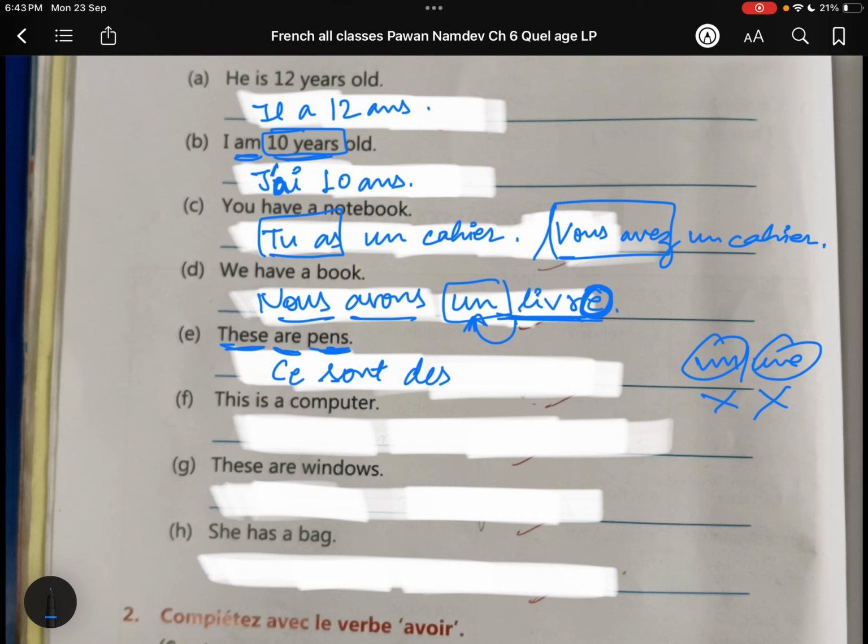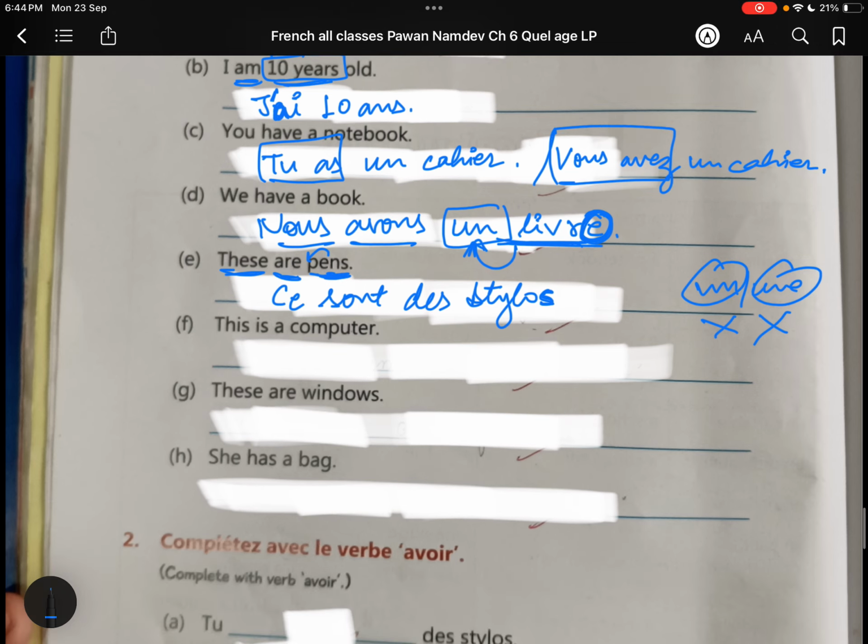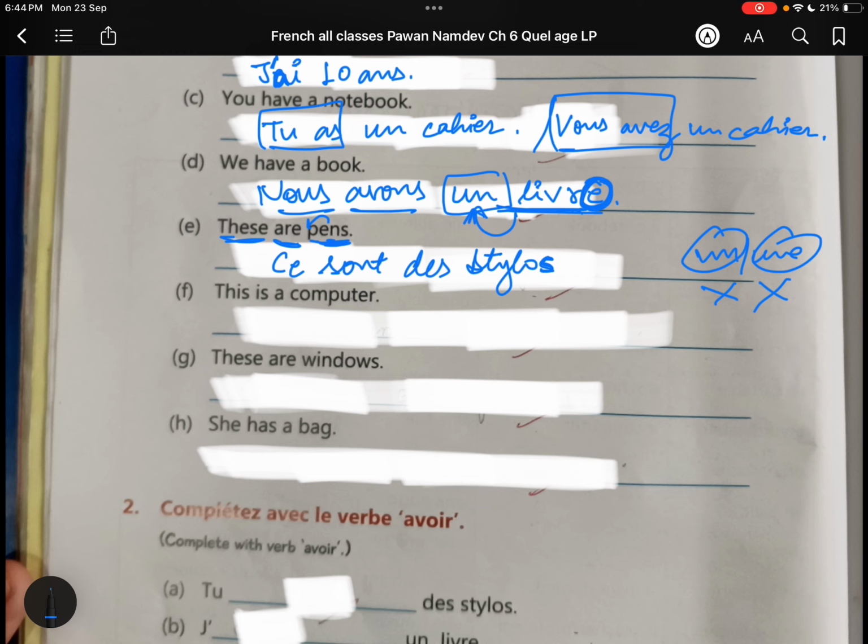Des. Here we do not write "some" in English, but in French we always have to write articles. So, these are some pens: des stylos. We add an extra s to make it plural, but the pronunciation is the same.